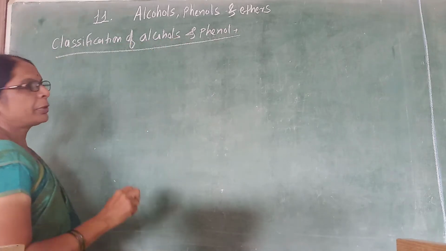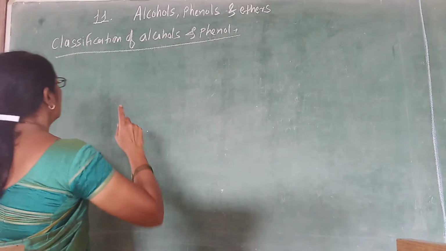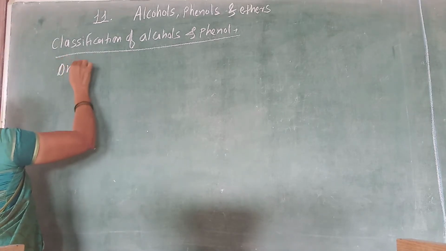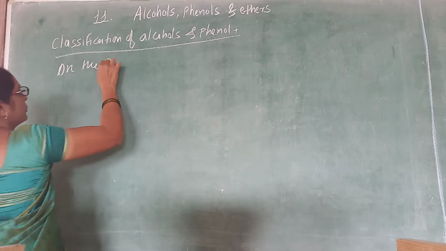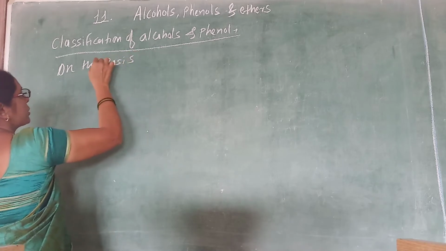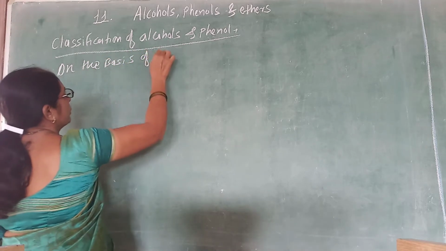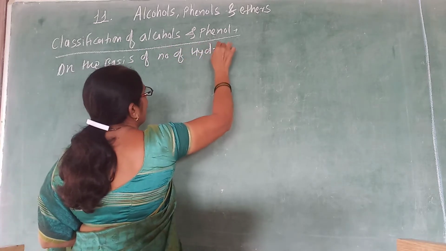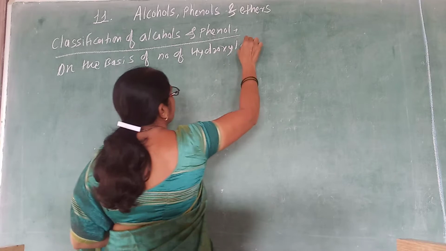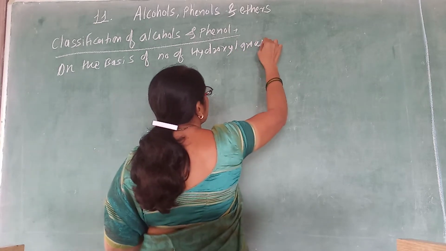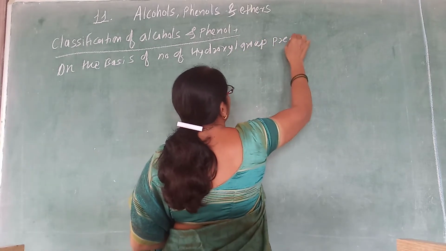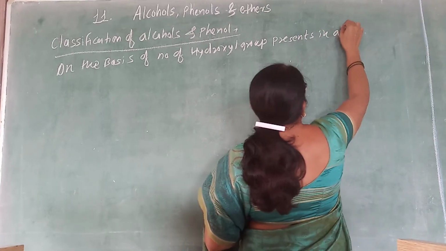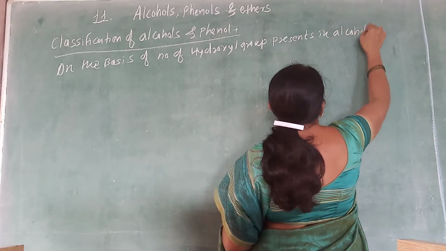First consider the classification on the basis of the number of hydroxyl groups present in alcohols and phenols.